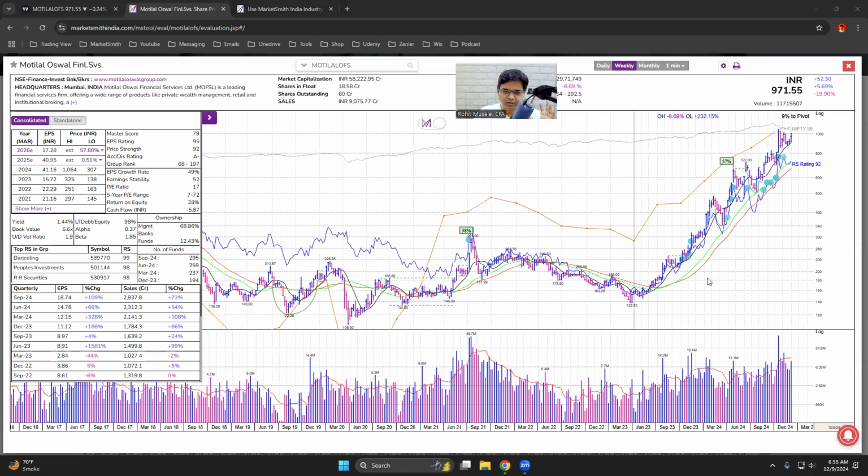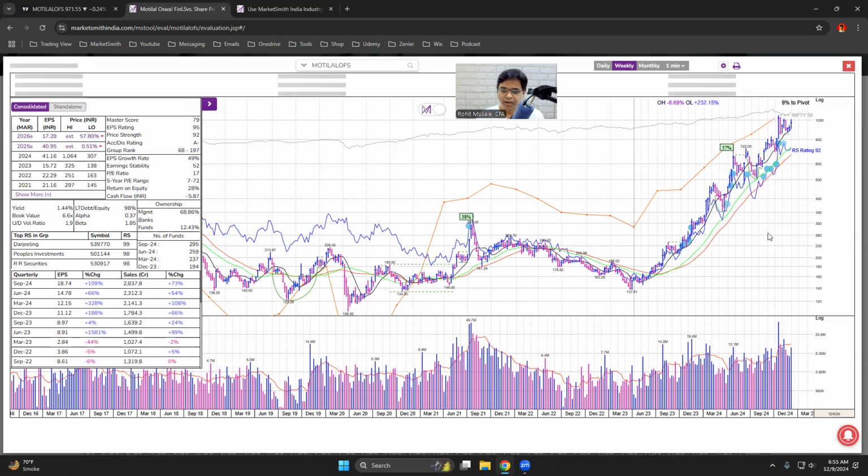Or sorry, 600 to 700%. Can we say that the stock has given that much return from March 2023 till now? It is December 2024, so roughly 20 to 21 months, it has gone up 7 to 8 times.